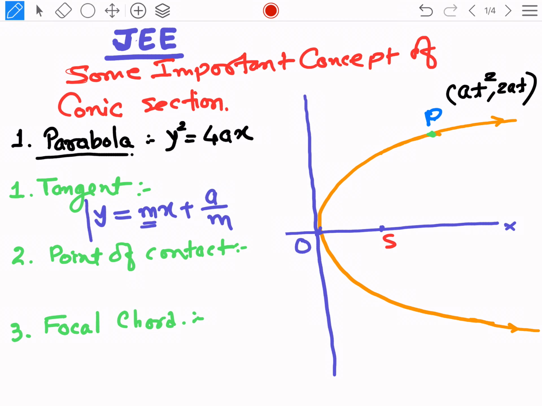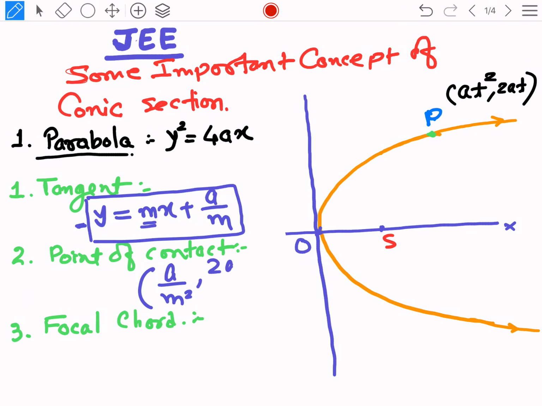Please remember it, this is always the general equation of tangent for a parabola. And similarly, if this is a tangent for a parabola, then the point of contact will always be a divided by m square comma 2a by m.